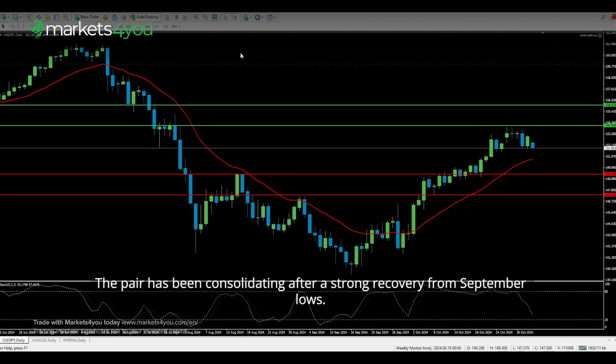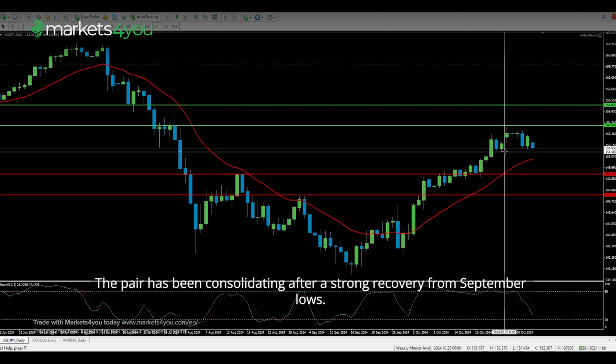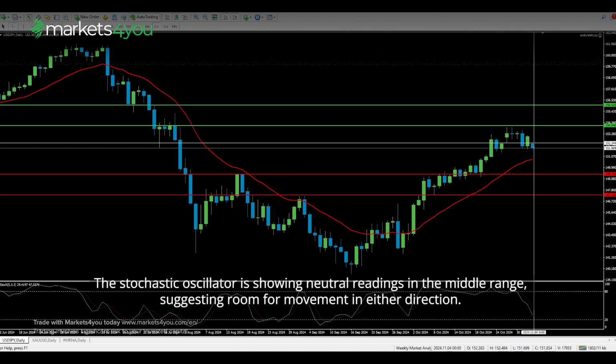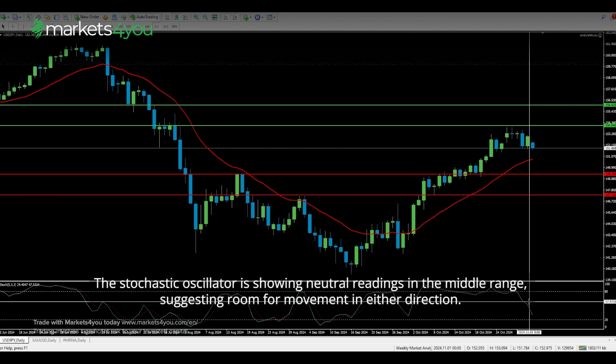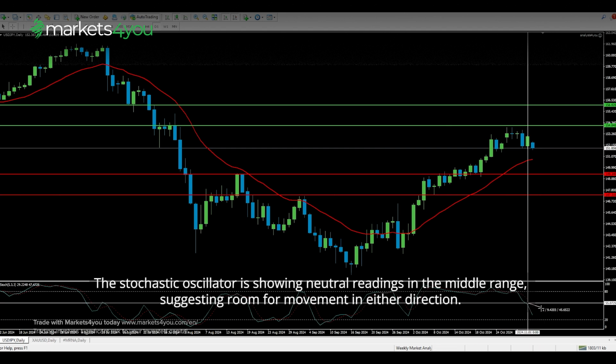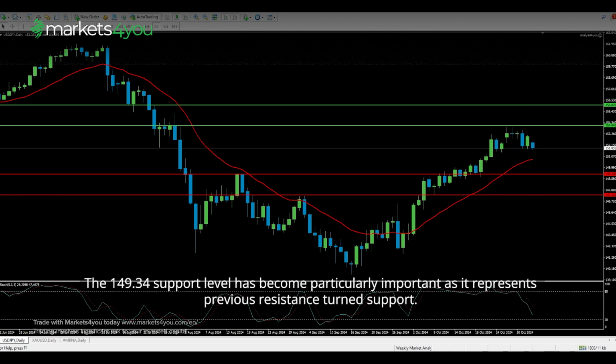The pair has been consolidating after a strong recovery from September lows. The stochastic oscillator is showing neutral readings in the middle range, suggesting room for movement in either direction. The 149.34 support level has become particularly important as it represents previous resistance turned support.